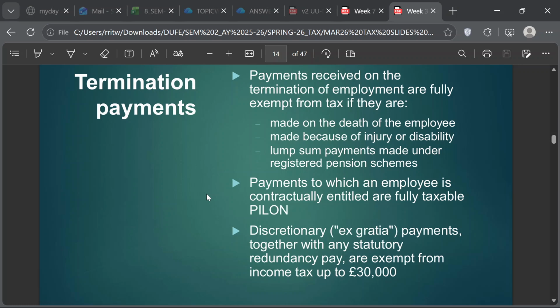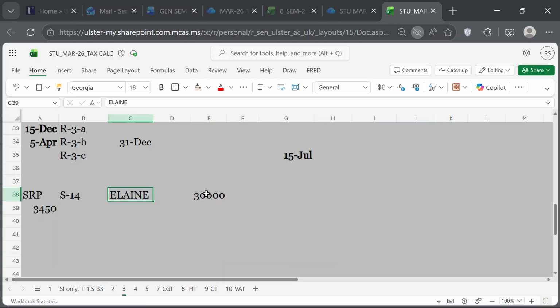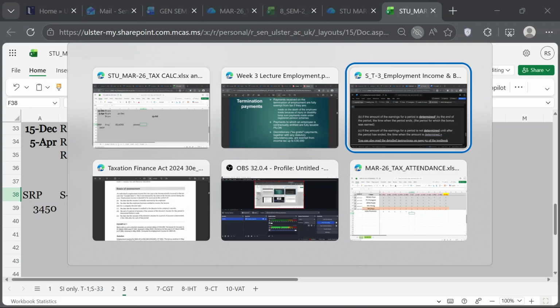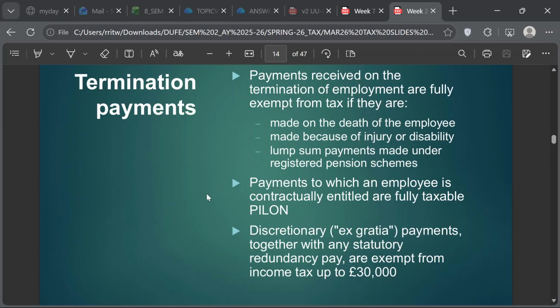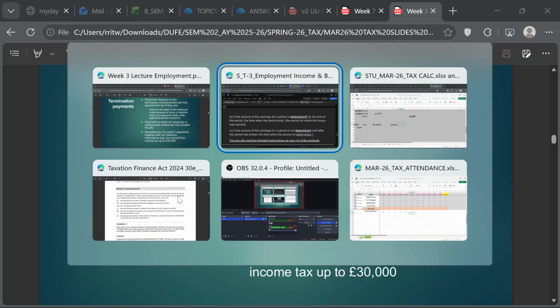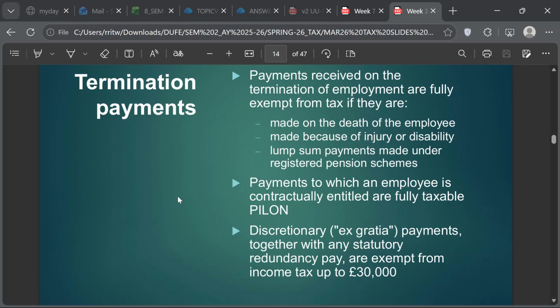The main principle here is that anything to which she is contractually entitled is taxed. Read the Melville section on this also. The general principle is, if it is something to which you are contractually entitled under your employment contract, it will be taxed, because the idea of taxation is to tax earned income.